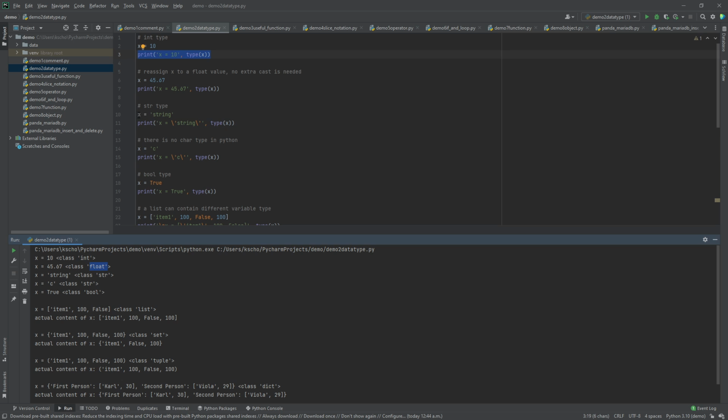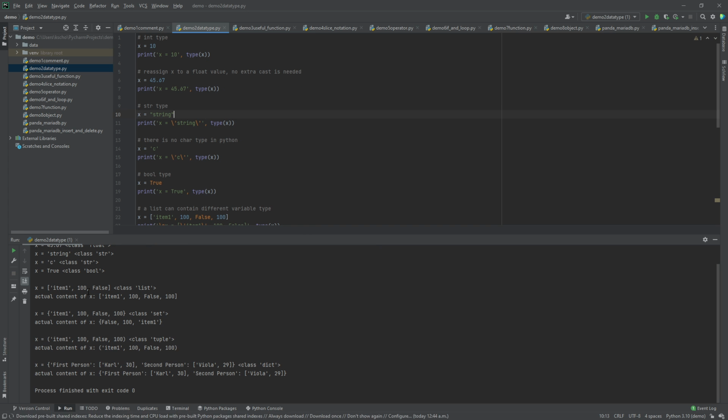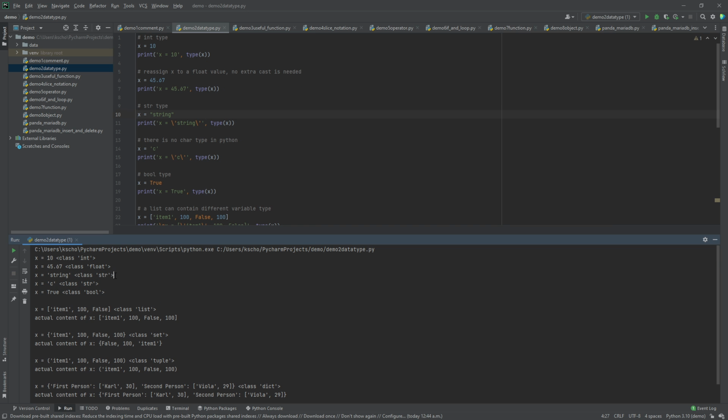And the next will be the string type. You can declare a string by using a single quote or a double quote. They serve the same purpose. So when we run the code, we will see that x is also a type of string. str stands for string. And when we change the single quote to double quote and run it, the same result appears here.